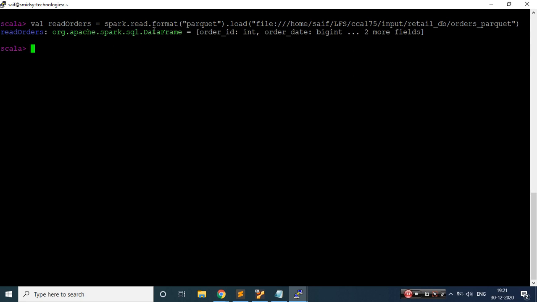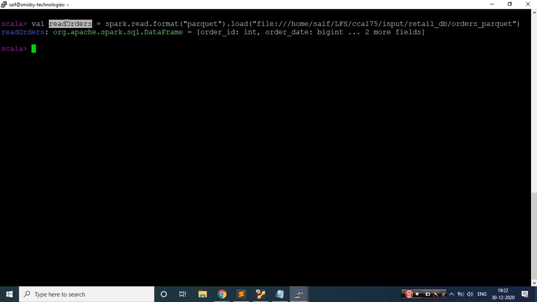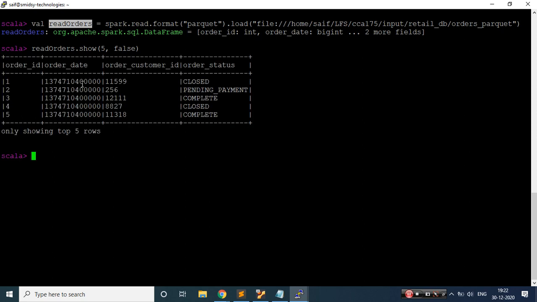Cool, I got a data frame. Now what are RDDs, data frames and datasets? Again, it has a story. If you want to see the data, you can do readOrders.show. I'm just seeing the first 5 records. I'm writing false because if the data in a particular column is greater than 20 characters, it gets truncated, and I don't want that. I want to see each and everything. So let me hit it.